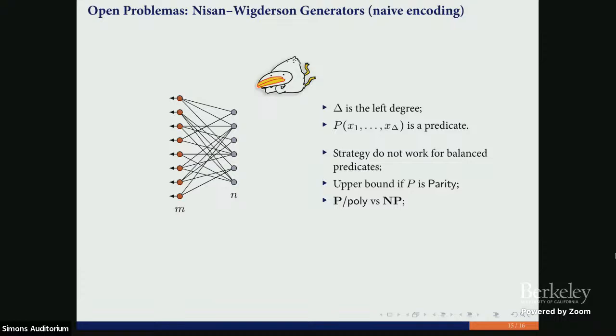These formulas are also related to the question NP versus P/poly. If you can prove the statement that NP doesn't have short circuits inside this proof system. For cutting planes, we don't know. For resolution and polynomial calculus, we know some kind of this result, but not for cutting planes.